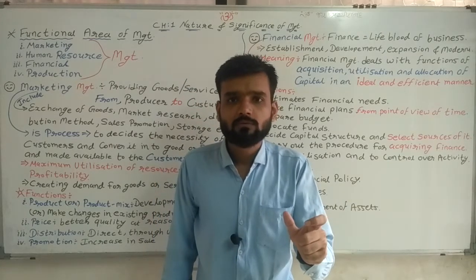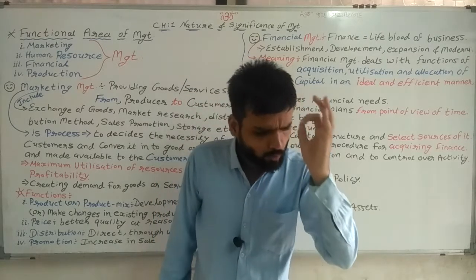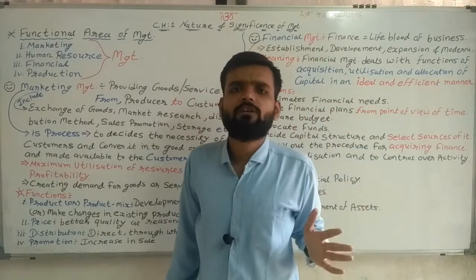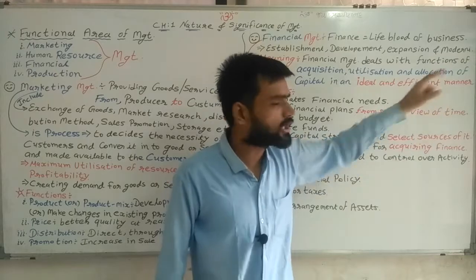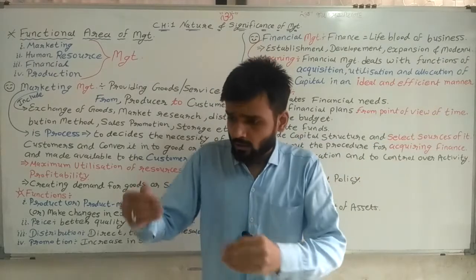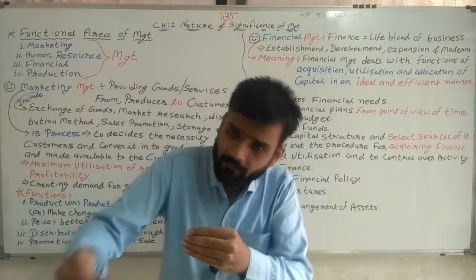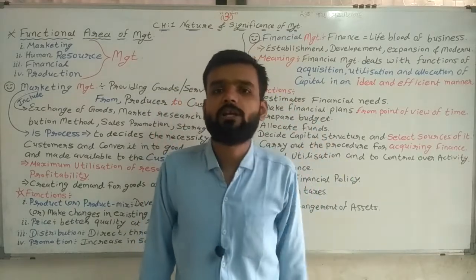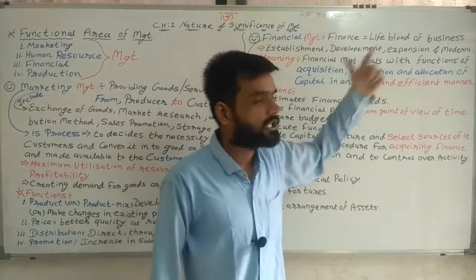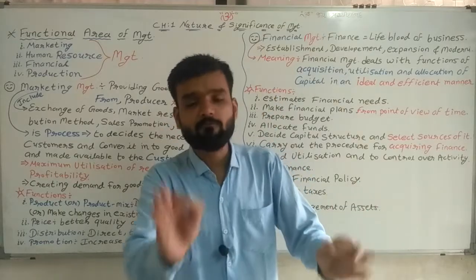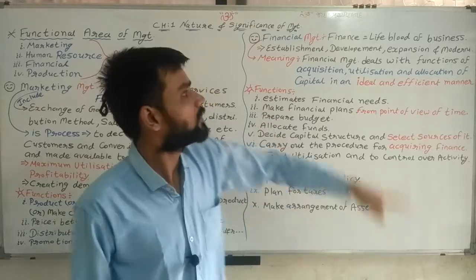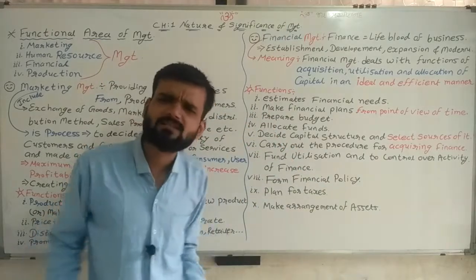Ideal means whatever is needed is provided. Efficient manner means capital is provided only where we are getting maximum benefit. So this is the important thing. Utilization of capital in an ideal and efficient manner, that is called financial management, nothing else.